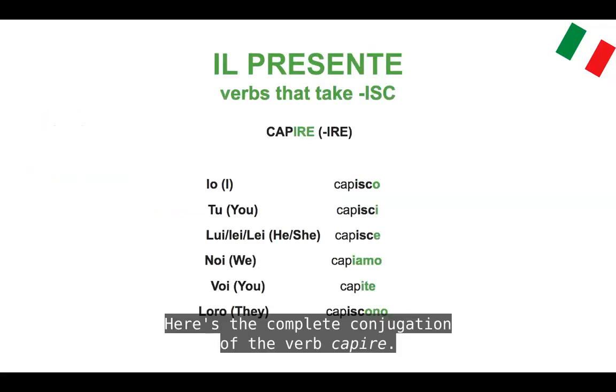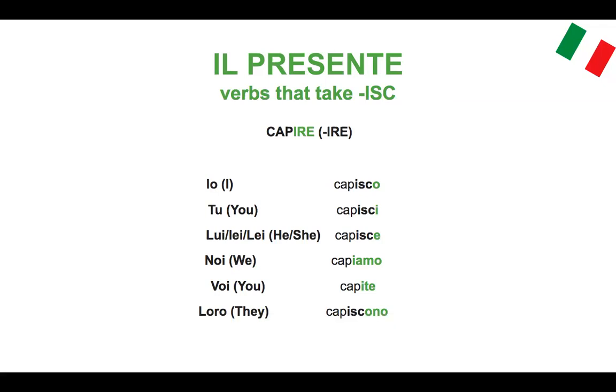Here's the complete conjugation of the verb capire. Capisco, capisci, capisce, capiamo, capite, capiscono. So again, as you can see, the -isc form applies only to io, tu, lui, lei, and loro.